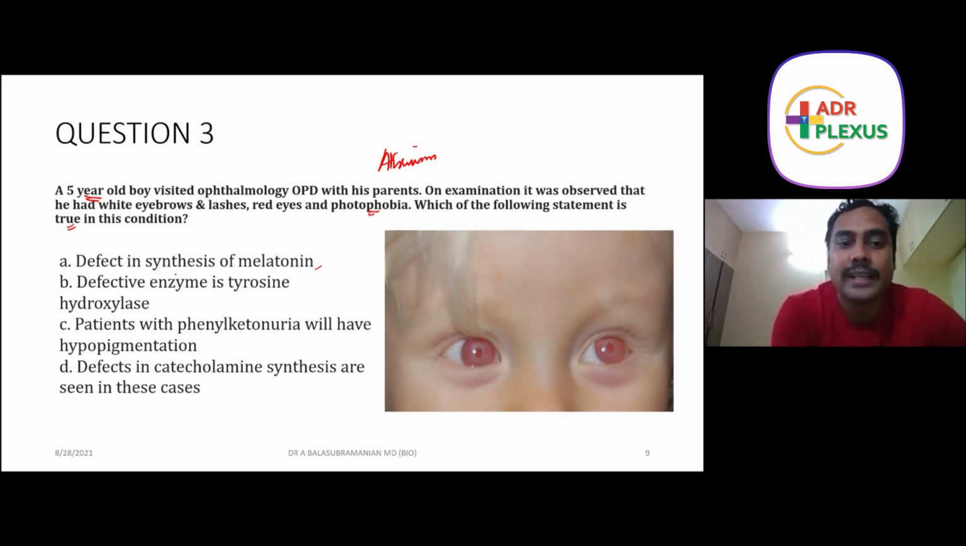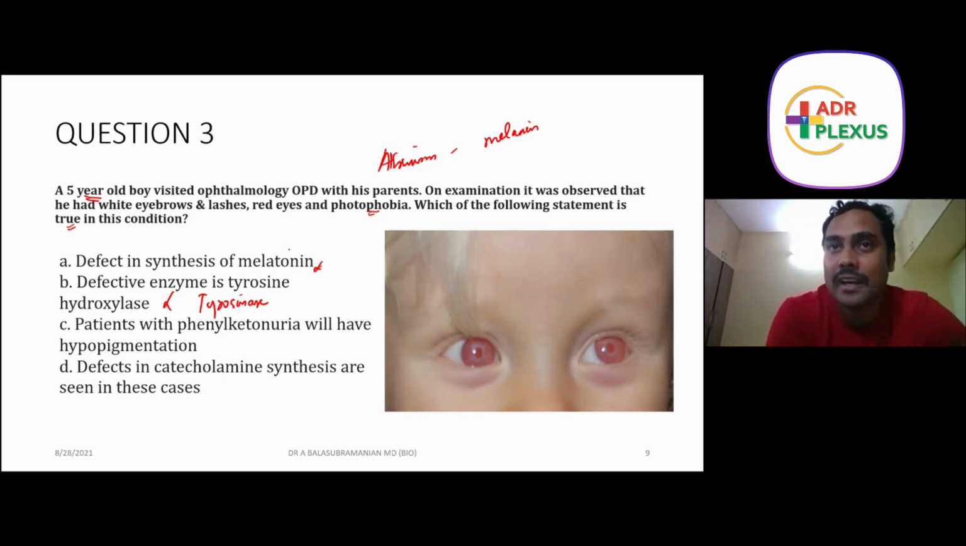Number 1, defect in the synthesis of melatonin. The statement is wrong because albinism is associated with melanin, not melatonin. So that's gone, we strike out one option. The defective enzyme is tyrosine hydroxylase? No, the defective enzyme here is tyrosinase, not tyrosine hydroxylase. We are dealing with defective tyrosinase activity.